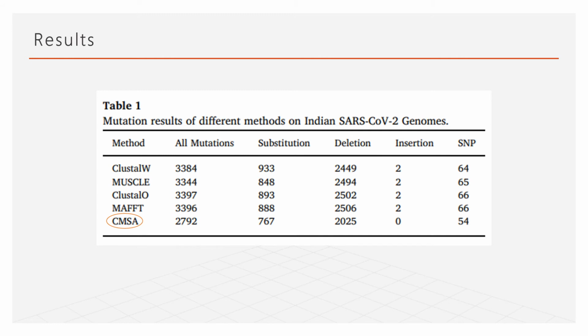This table shows the mutation results of different methods on Indian SARS-CoV-2 genomes. CMSA identifies unique 767, 2025, and 54 substitutions, deletions, and SNPs, while the zero insertions are common among the four methods. All mutations from CMSA amount to 2,792, which came from its substitution, deletion, and insertion combined.